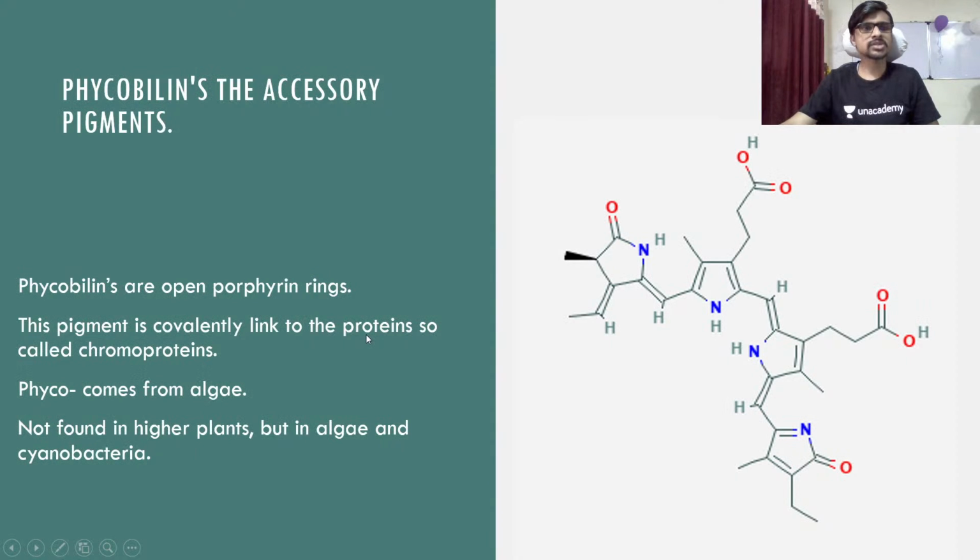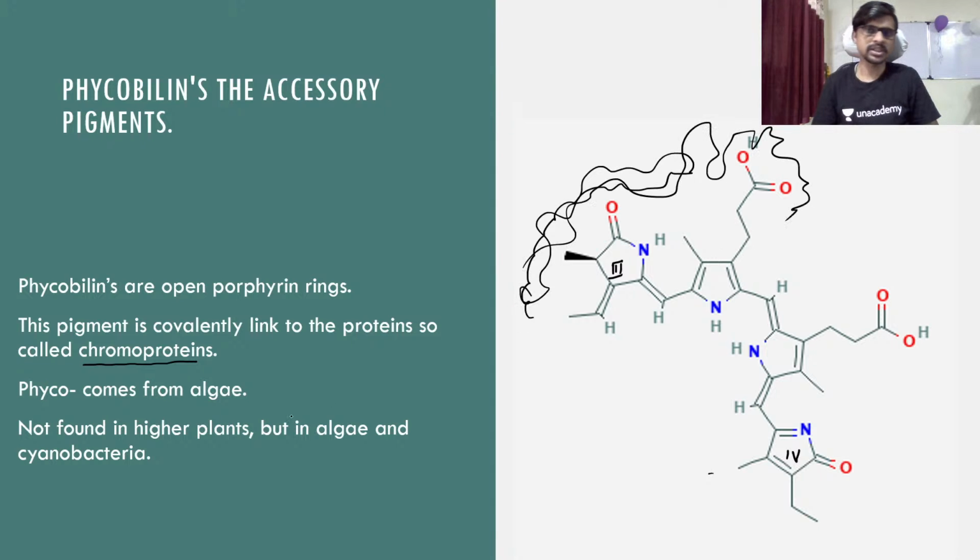So let's see the next one is phycobilins. Okay, these are the accessory pigments. Phycobilins are open porphyrin ring. If you break it into the third and the fourth ring, it will give a compound like this, and this compound is nothing but the phycobilins. Okay, this pigment is covalently linked to the protein, so called chromoprotein. So this pigment is covered by a protein, so like this.